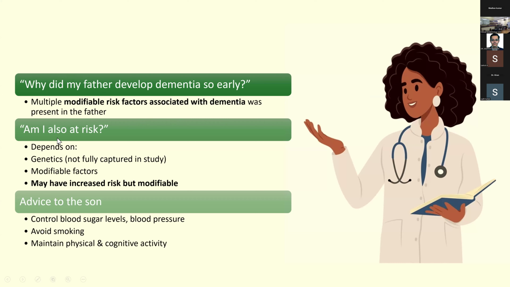And is the patient at risk? So that depends on his genetics, which has not been captured in this cohort study. It also depends on his modifiable risk factors. So he may have an increased risk, but I would assure him that it's actually modifiable.